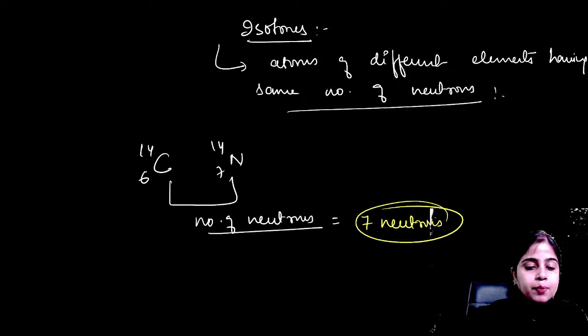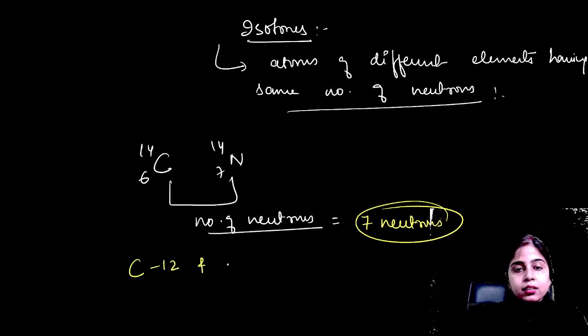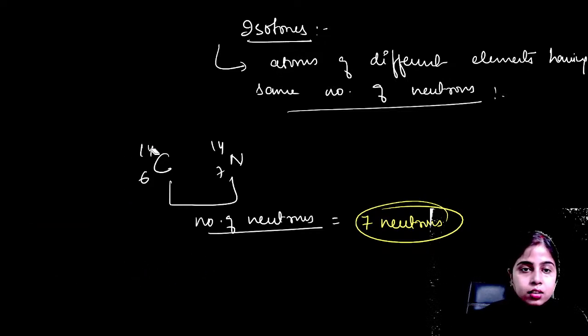Can you give me more examples of isotones? Okay, now C12 and, instead of writing this, let me write C12 and N13. So here also you can see 6 neutrons are there.